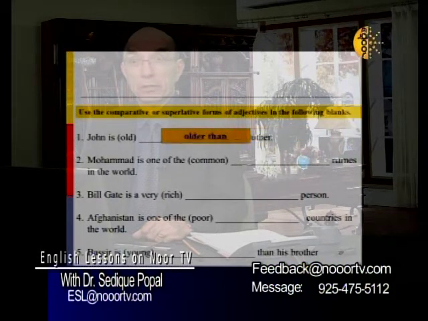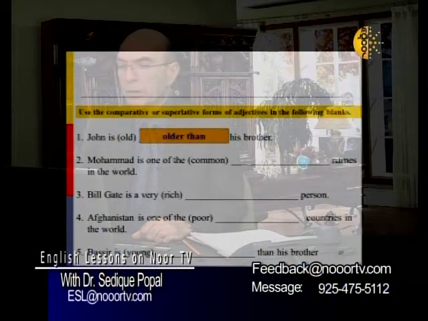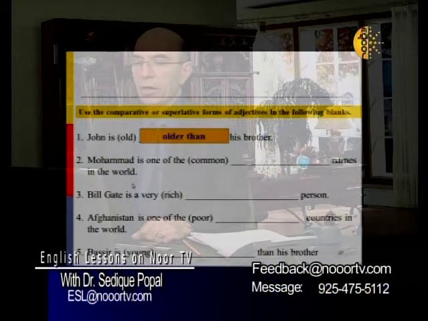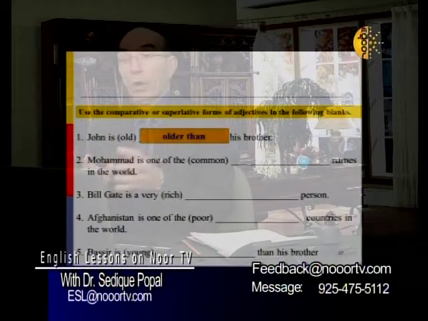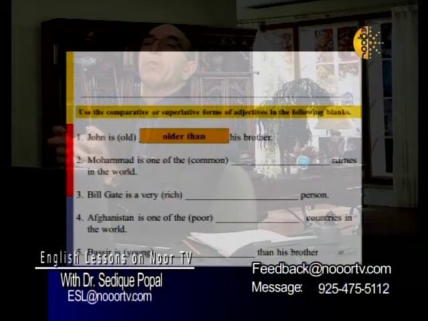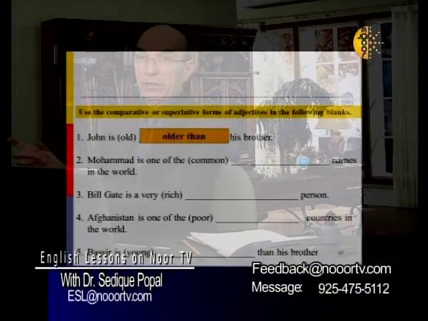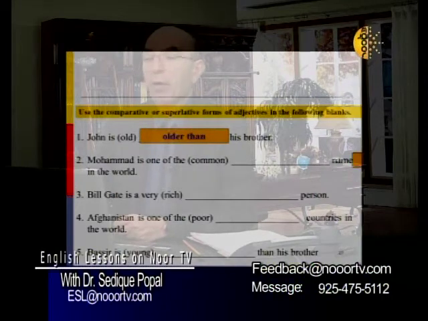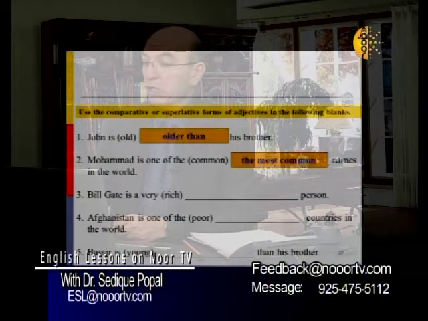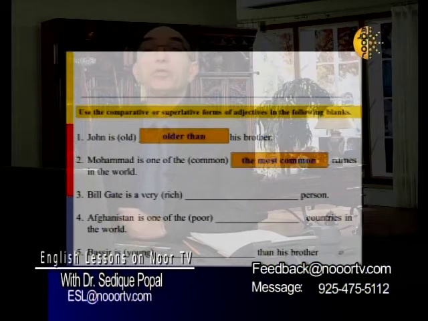Older than his brother. John is older than his brother. Number 2, Muhammad is one of the common names in the world. Now, are we talking only about Muhammad? Or are we talking about Muhammad as a name? Or are we comparing Muhammad as a name to all other names? The answer is we're comparing Muhammad to all other names. So we say Muhammad is the most common name in the whole world. That's a true story.